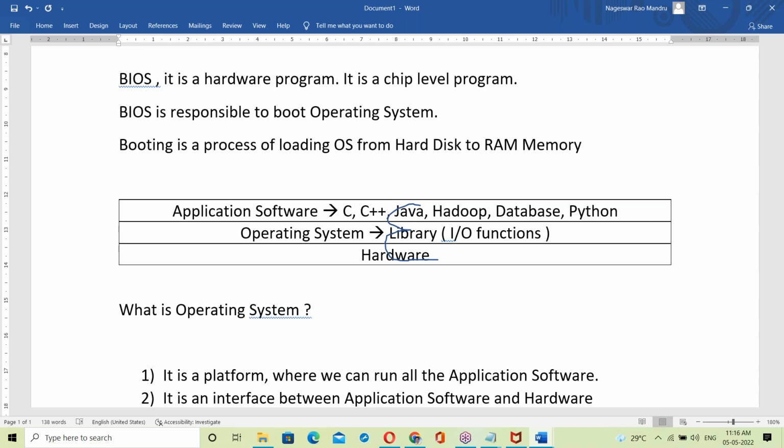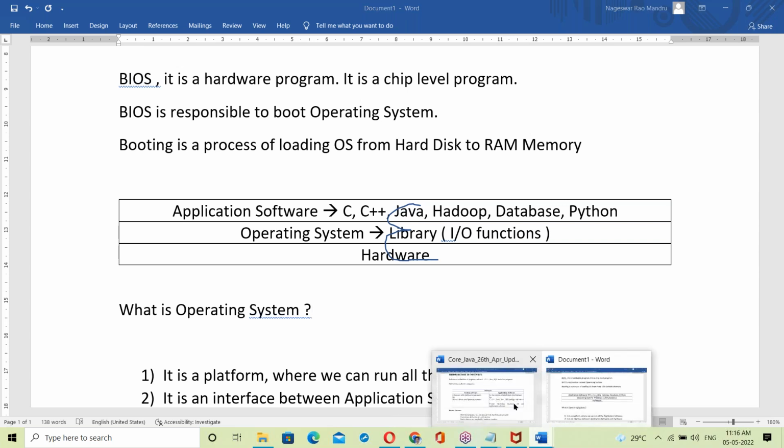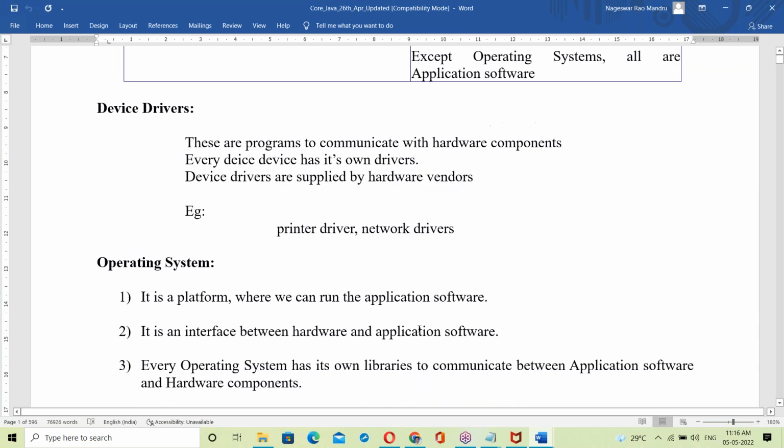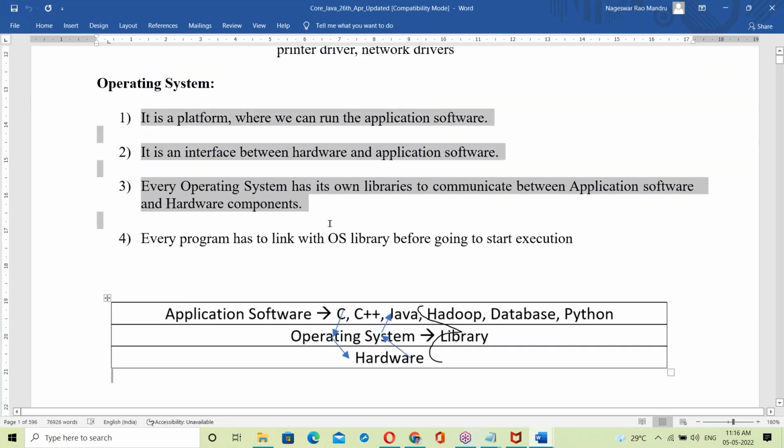About OS, this introduction is enough here. To understand Java, this introduction is enough here. Okay. See, same thing explained in the document here. See this OS, all these 4 points are prepared in the document here. Yes, all these 4 points.